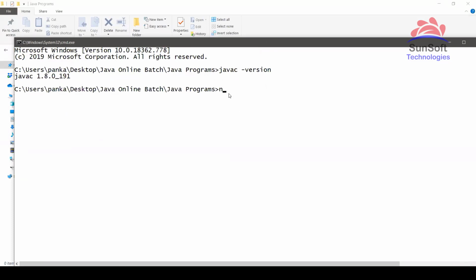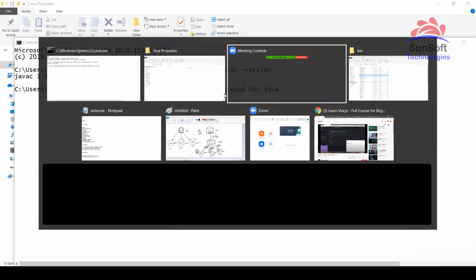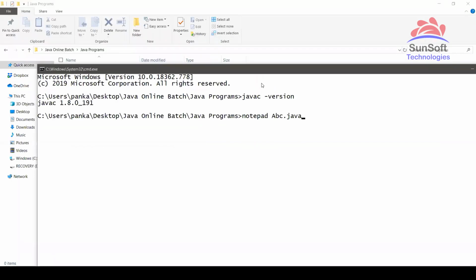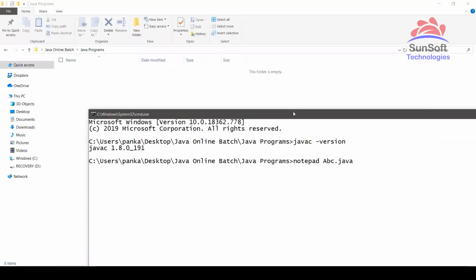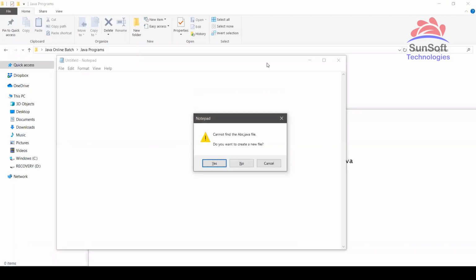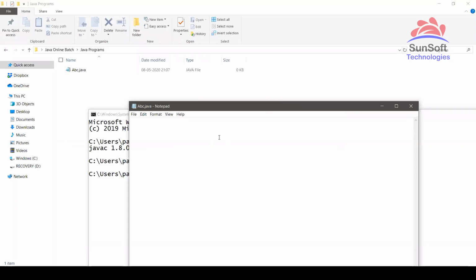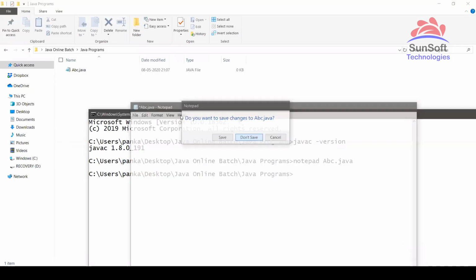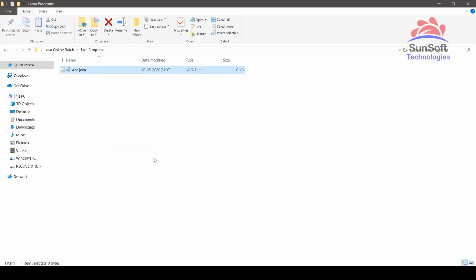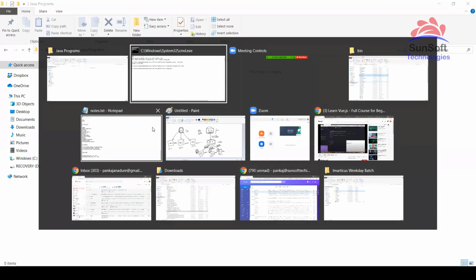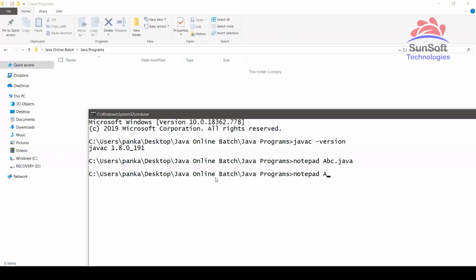Now let's quickly write a program and see the final demo of this. So, notepad abc.java. You can see before that, here in the folder, my folder is empty. And the first program I'm writing here, notepad abc.java. I have given a capital letter; this is better to consider. Why, I'll discuss in the next class. But right now, just follow whatever I'm writing here. So abc.java, you can see one file is created here. Again, I'm closing and showing you what I have done. So I'm deleting this file. Right now, I don't have any single file in the folder. I have to come here and type notepad abc.java.